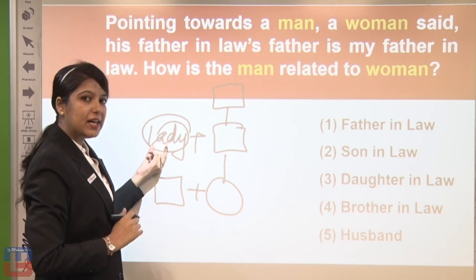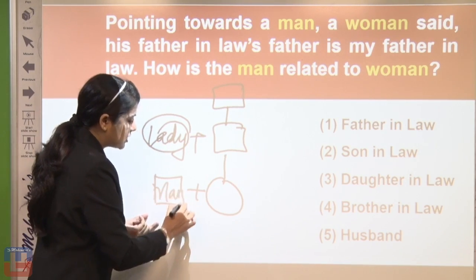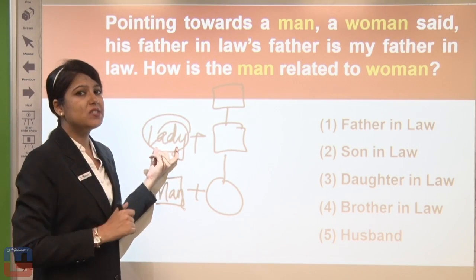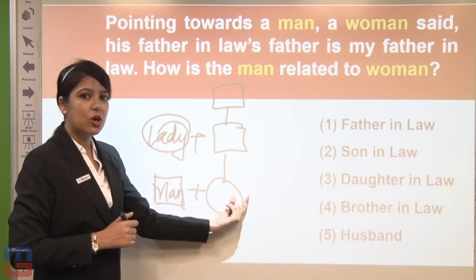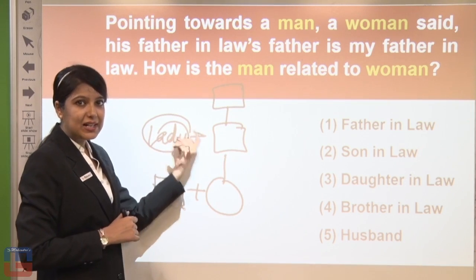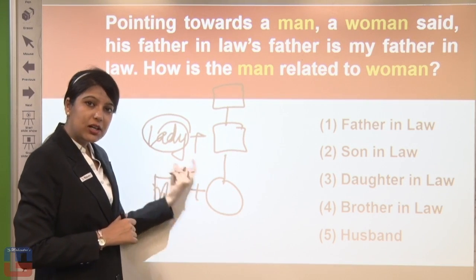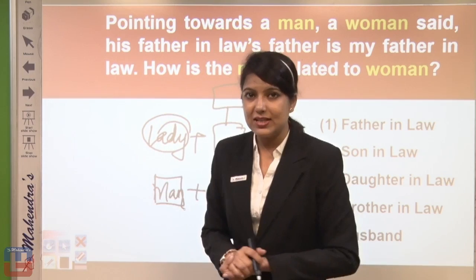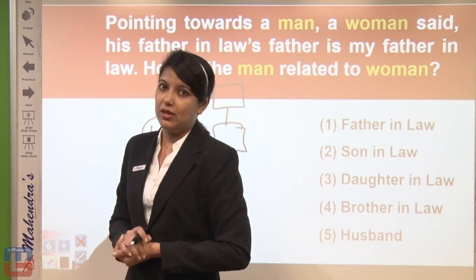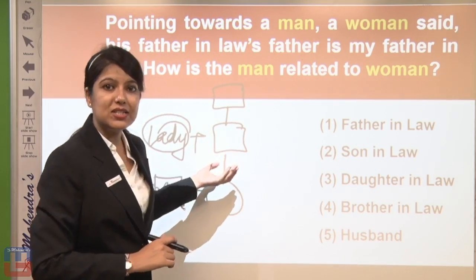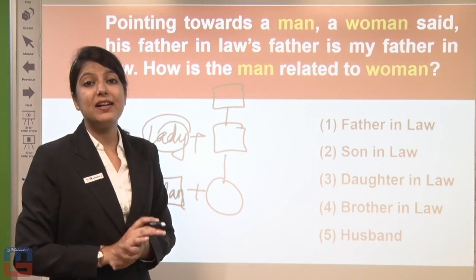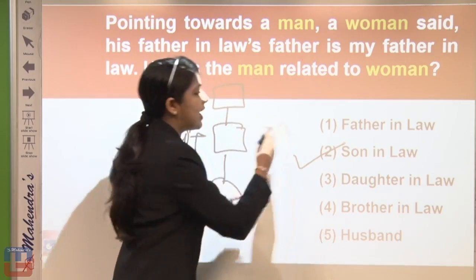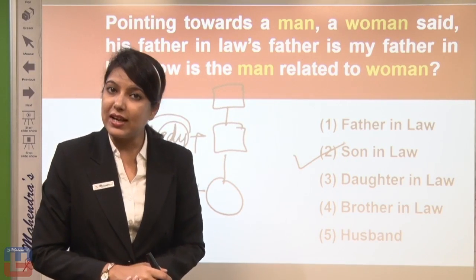Yes, so if the lady is here and we started with this man, if we have to justify how this man is related to this lady, it is very clear: lady's husband's daughter's husband. That means the lady's daughter's husband, and daughter's husband is termed son-in-law. That means this man is son-in-law for that woman. So if this man's relation is asked for that woman, we'll declare directly that this man is son-in-law of that woman. That means our answer would be option number 2, son-in-law.